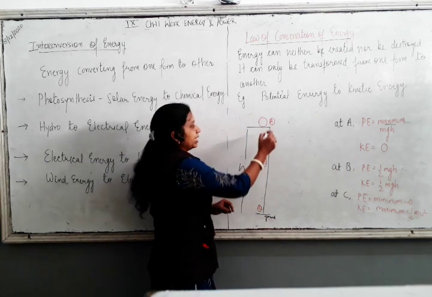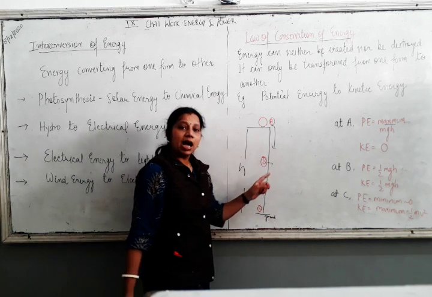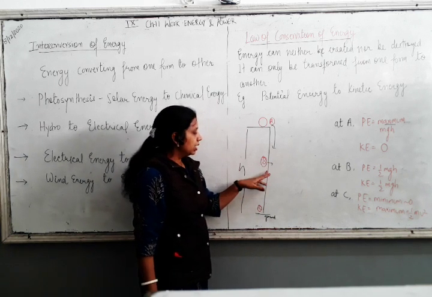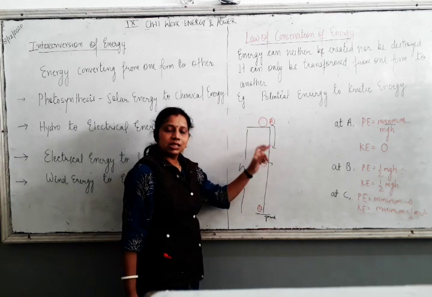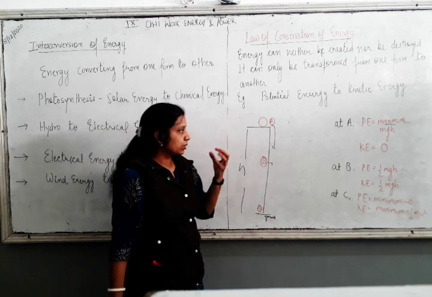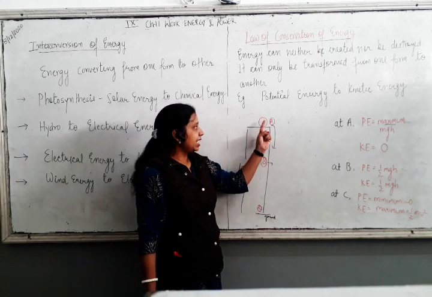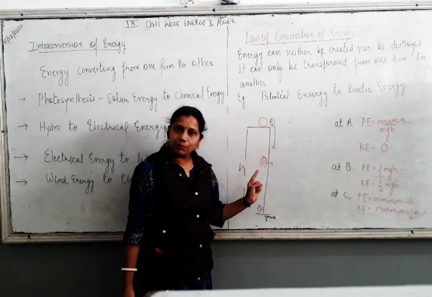Now when this object falls down, let's say the height at B is half h, just halfway down. At B, as it starts falling down, its potential energy gets converted into kinetic energy. Whatever potential energy it has at A, halfway down it becomes half of that.